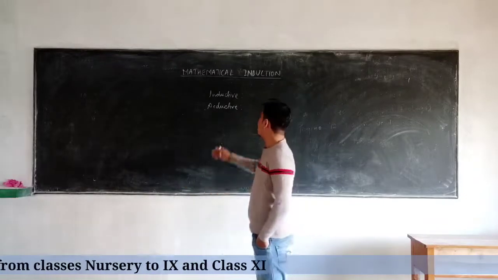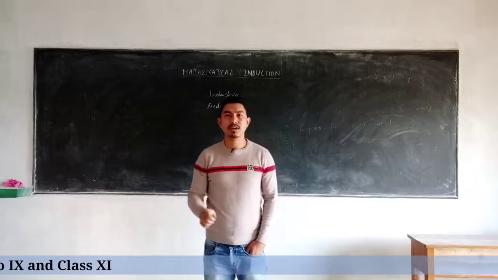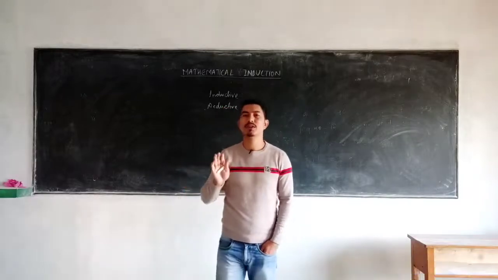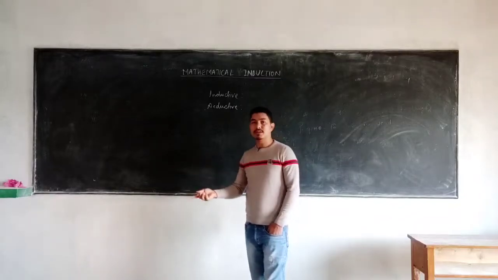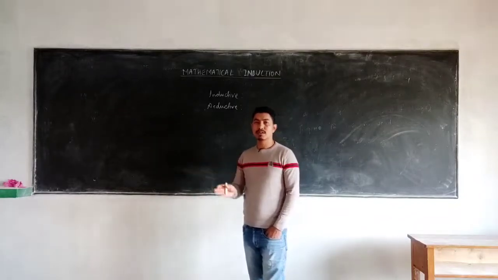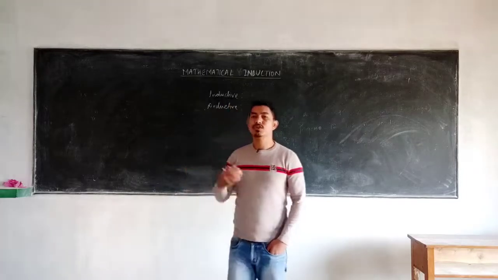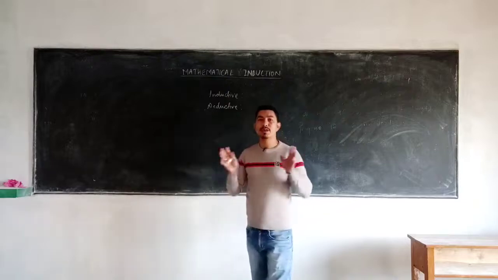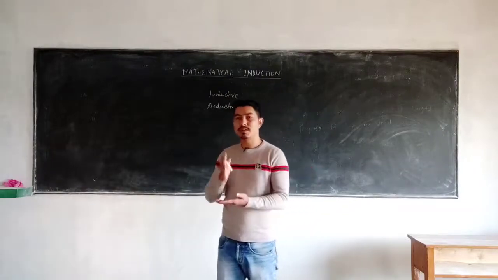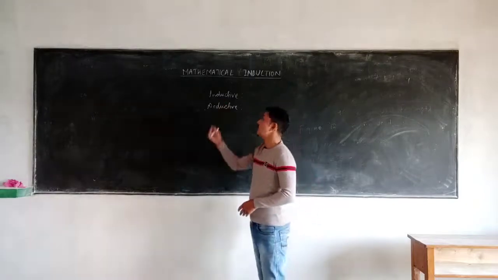a general case. For example, you are observing someone in a bus and when the bus suddenly stops, you see him falling forward. The second time also, you see the second person in the bus, when the bus suddenly comes to a stop, he also tends to fall forward. In the same way, we reach a general conclusion that everyone sitting in a bus, when the bus suddenly stops, will tend to fall forward. So that is known as the inductive method.